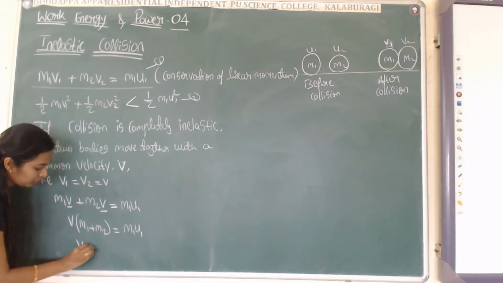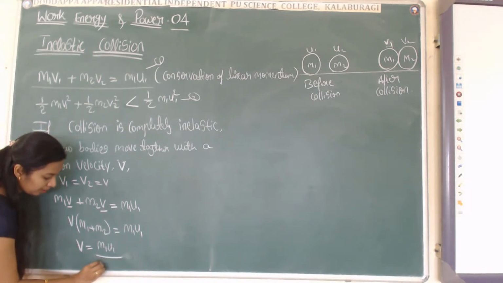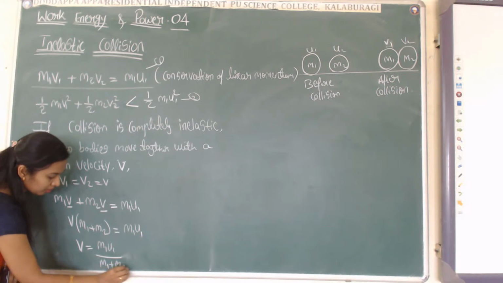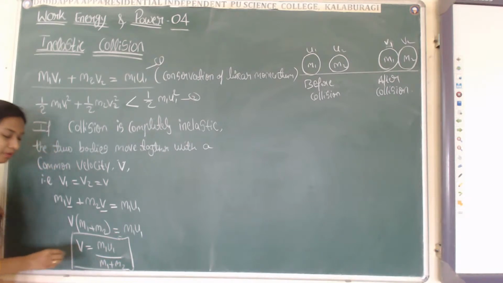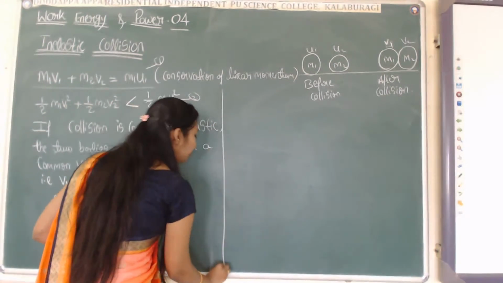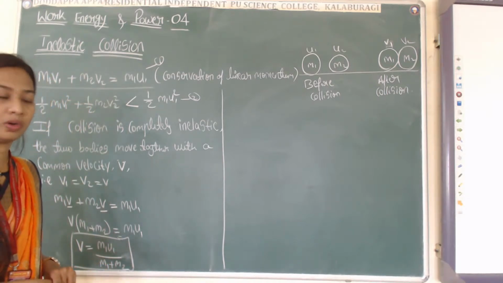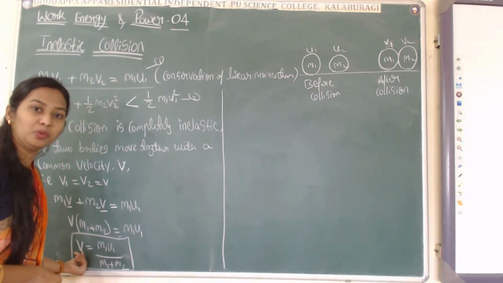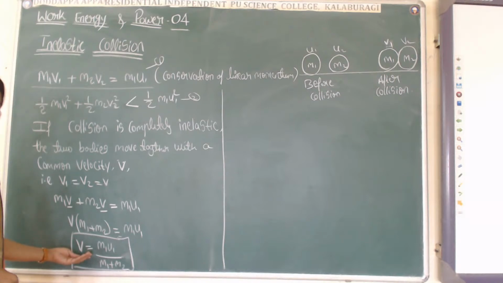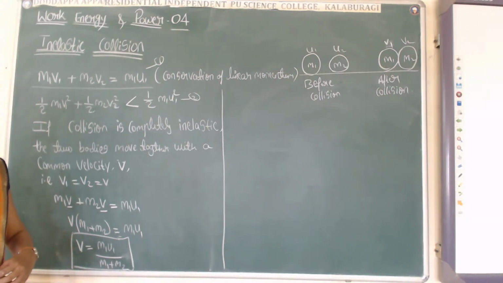I can write v equals m1 u1 divided by m1 plus m2. This gives the common velocity after the collision. That is, if the collision is completely inelastic, perfectly inelastic, then both objects will have a common velocity. They will stick together and move together. Therefore, for both bodies we have only one velocity, given by v equals m1 u1 divided by m1 plus m2.